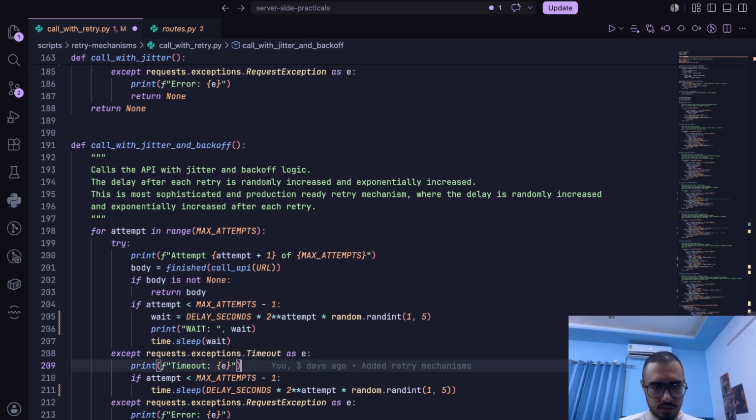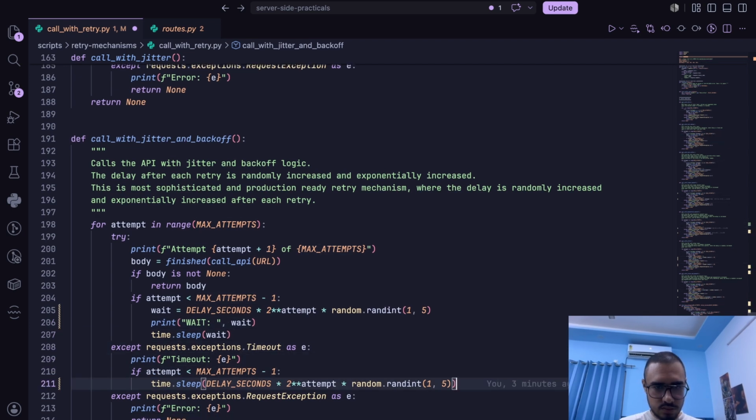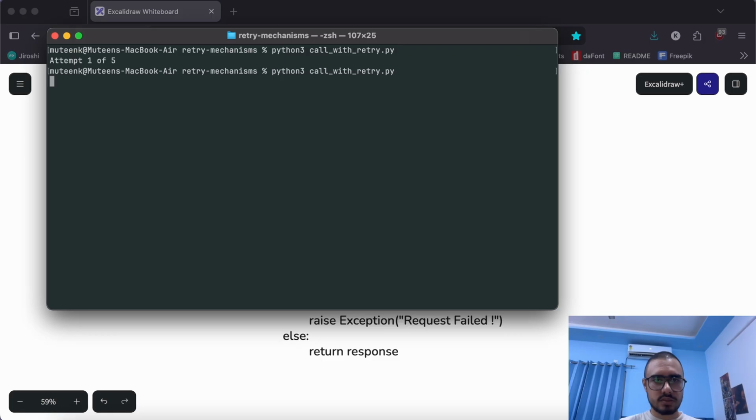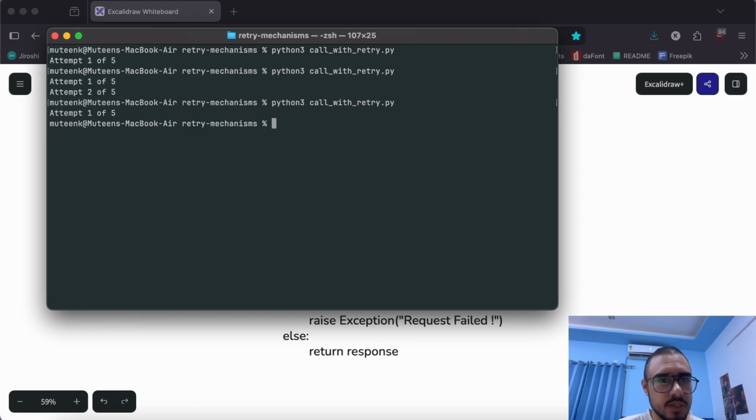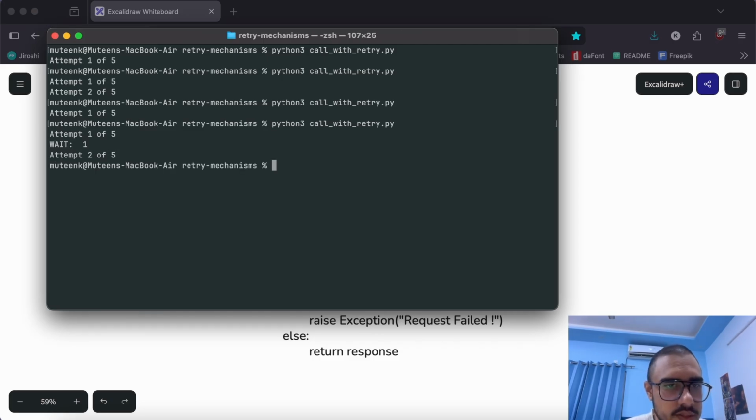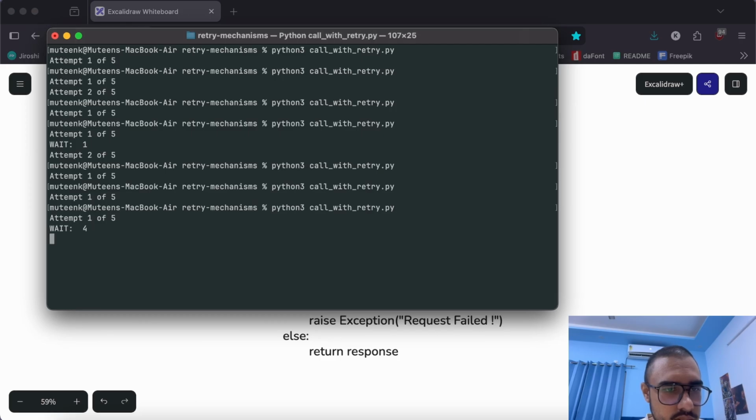I'll do that here as well. Did I not save it? Yeah, let's try again. Yeah, it is waiting 1 second, and okay, wait for 4 seconds, 10 seconds, and okay, it will take a lot of time.